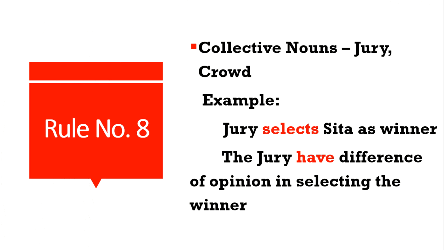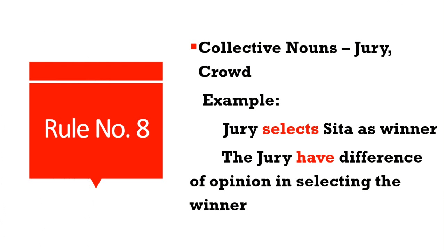So look at the first word of the sentence, jury. Jury means number of judges. So we have made a plural subject into a singular subject. How? We have used the collective noun of the number of judges. So here jury is the singular subject. So if the subject is singular, we have to add s in the verb. That's what we have done here. Jury selects Sita as winner.